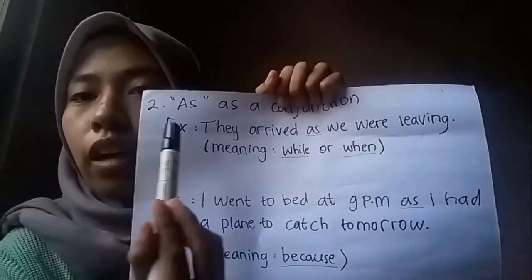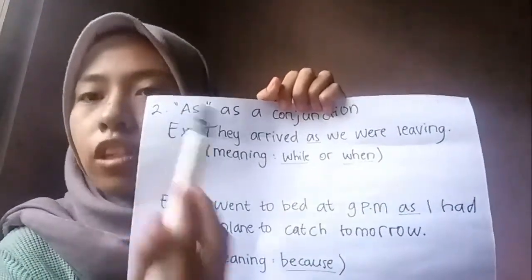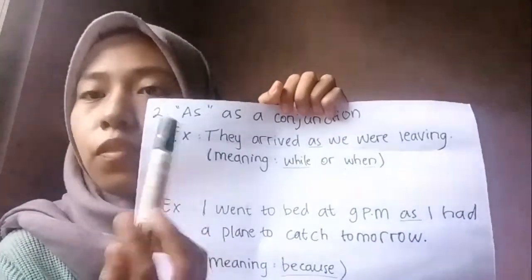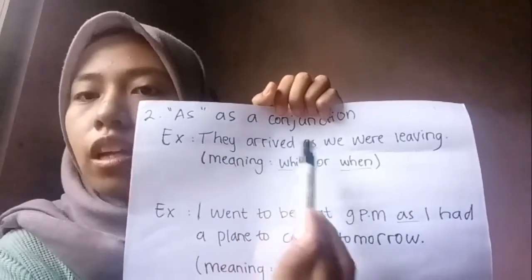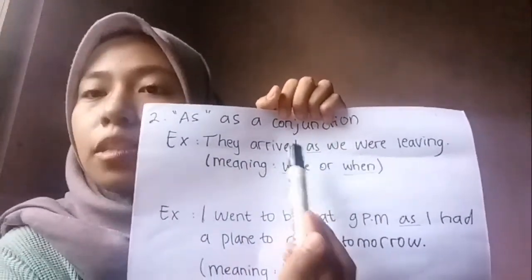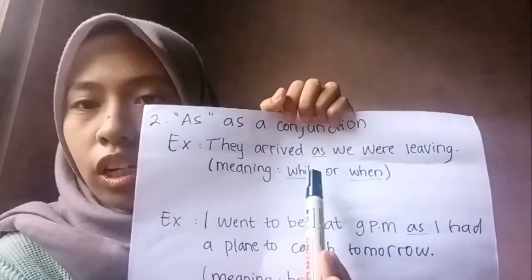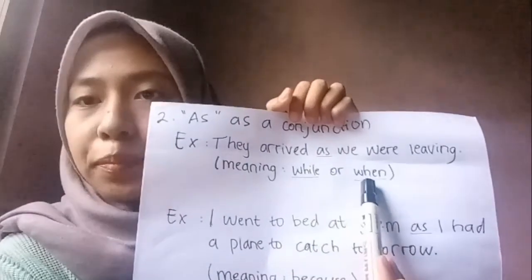Next, "as" as a conjunction. "As" as a conjunction has several different meanings. For example, "They arrived as we were leaving." "As" here explains a time conjunction. So the meaning is "while" or "when."